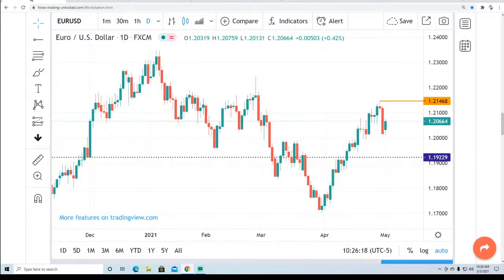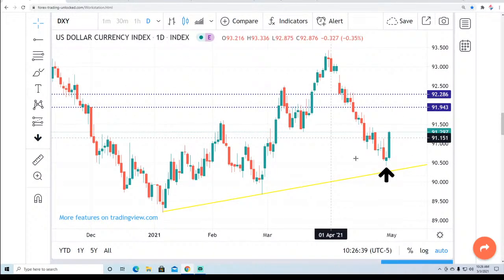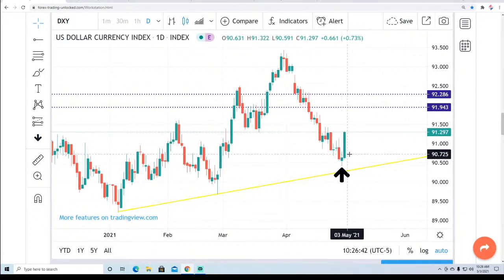I'm rolling with the fact that everything that we've been looking at so far has come to fruition. So $100 a barrel oil, as well as much higher interest rates in the 30-year. Right now, it's very possible for the short run, for the next month or two, that we're going to see a little bit of relief, and that's going to put a lot of pressure on the dollar index. So just as we have this buy signal here, we'll see what happens with the numbers this week. After this week, once we start to head into the middle of May, that's when we're going to really know what kind of direction we're going to have.